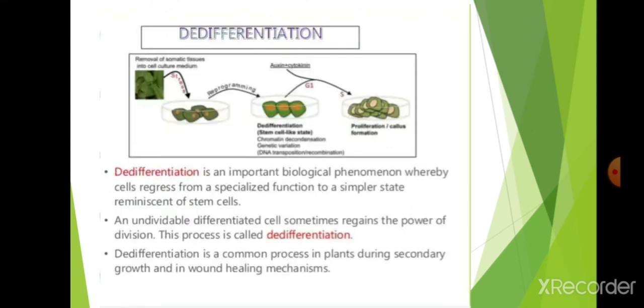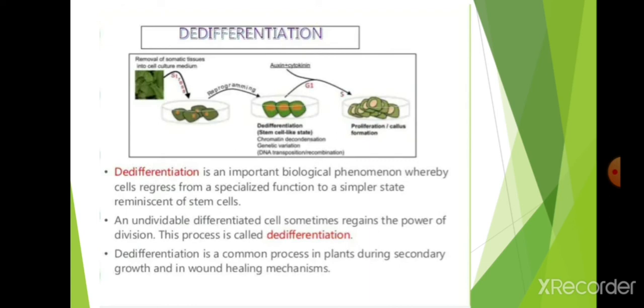Next, what is de-differentiation? Now we will see. It is an important biological phenomenon whereby a cell regresses from a specialized function to a simpler state, reminiscent of stem cells. A differentiated cell that can no longer divide sometimes regains the power to divide. See, a cell that is already differentiated sometimes regains its power to divide.